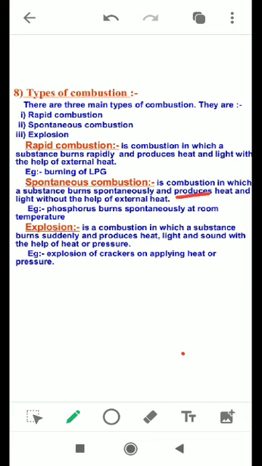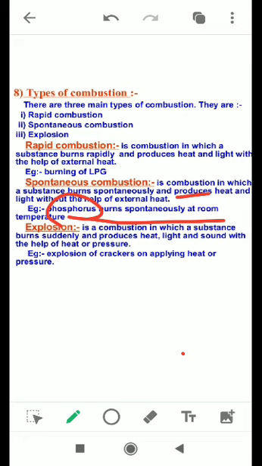Burning of LPG, burning of matchstick near a gas stove are examples of rapid combustion. Spontaneous combustion is combustion in which a substance burns spontaneously or automatically, in which we do not supply any heat. Like phosphorus burns spontaneously at room temperature. Burning of phosphorus, burning of coal dust in coal mines, and forest fire are examples of spontaneous combustion.